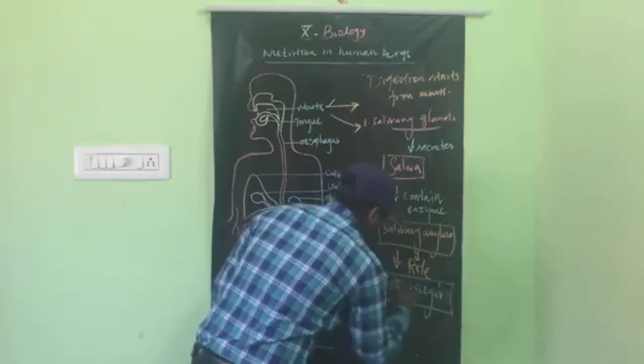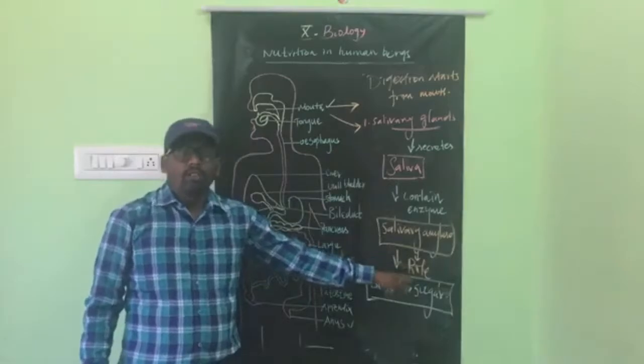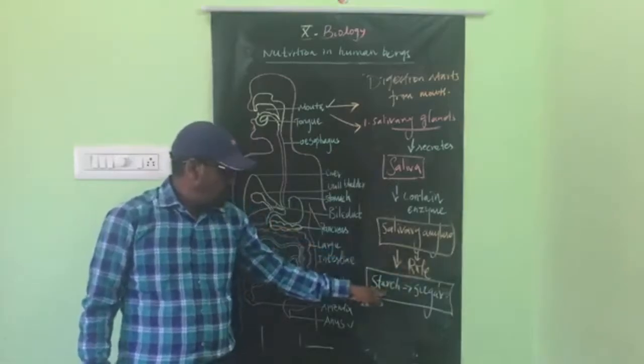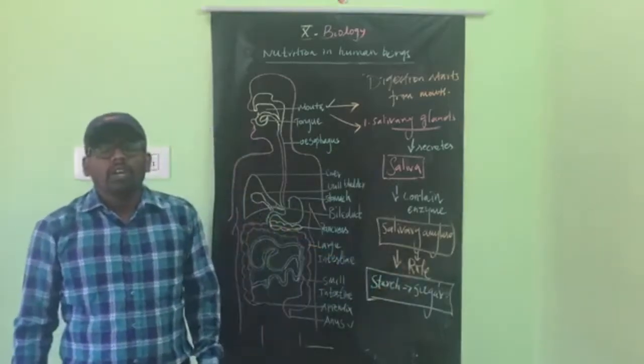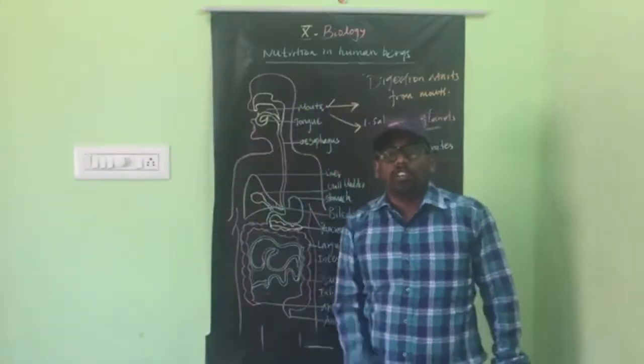Very important one. Here, what is starch? Starch is a type of carbohydrate. It is a complex sugar.